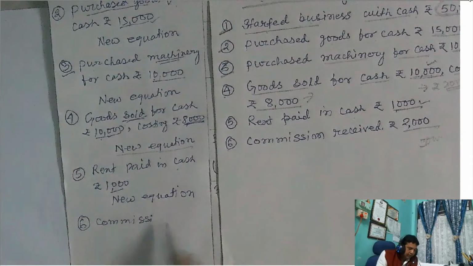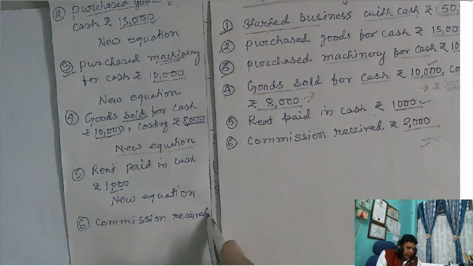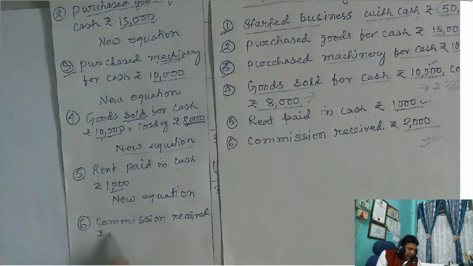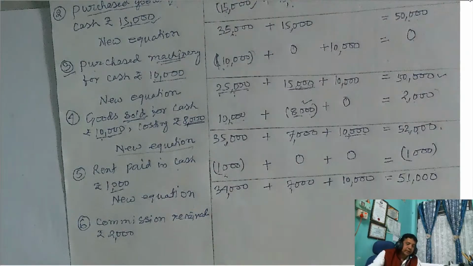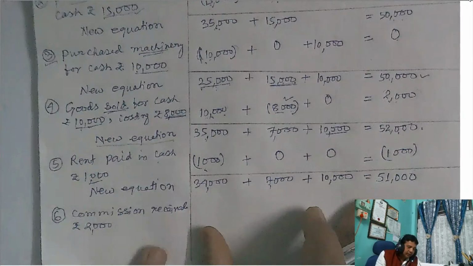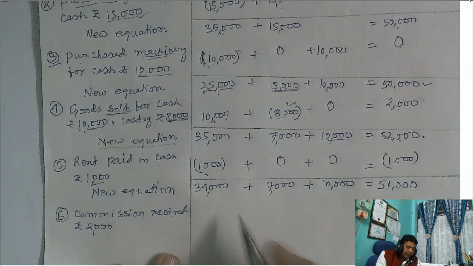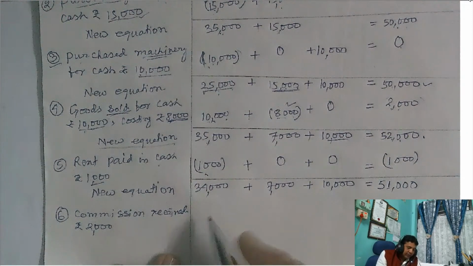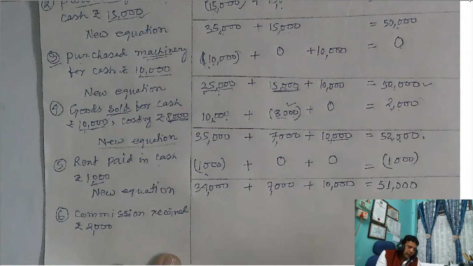Commission received, rupees 2000. So when commission is received, cash is coming in against commission, so the cash balance is increasing. So cash plus, and it is commission received, rent received, interest received, capital plus. It is an income. So when there is an income, the amount will be added to capital. When there is an expense, the amount will be deducted from capital.